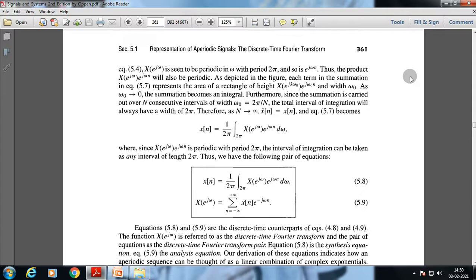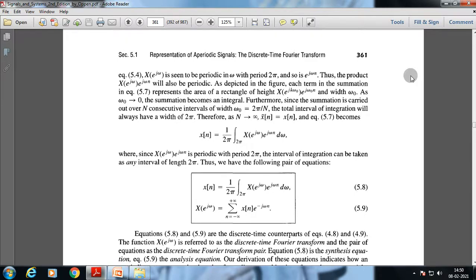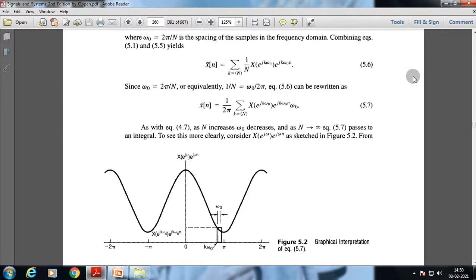So in case of a discrete time signal we use the same process to get there. But what we control is different: in case of a continuous time signal we control the value of capital T, which is the time period, but in case of a discrete time signal we control the value of N.